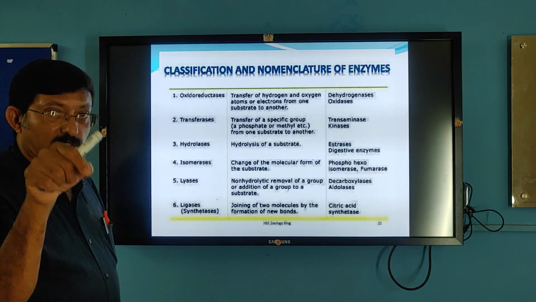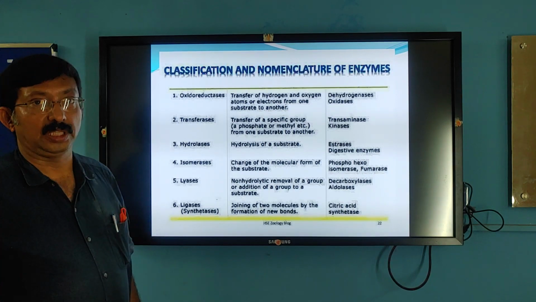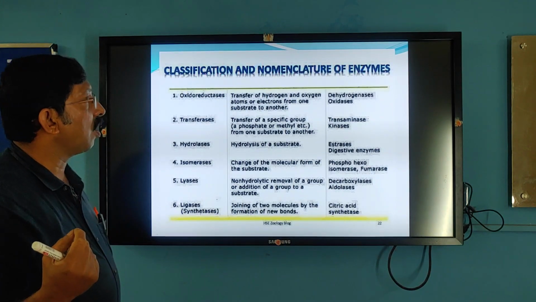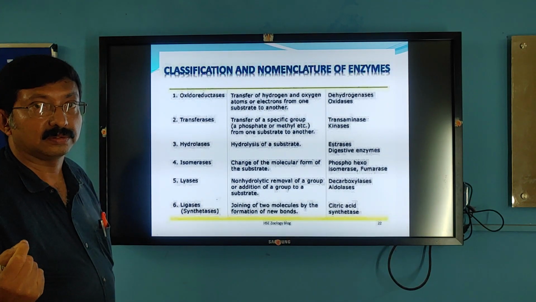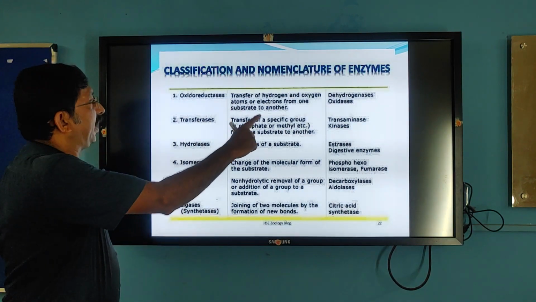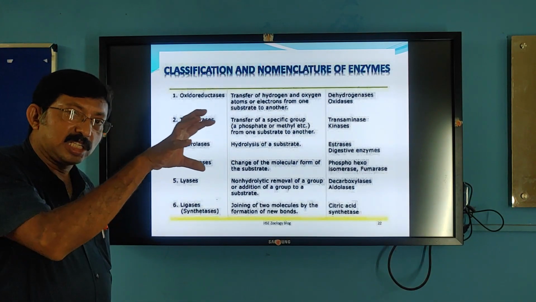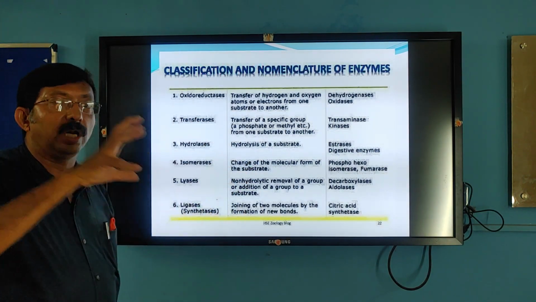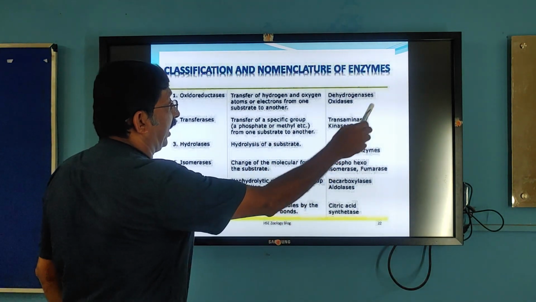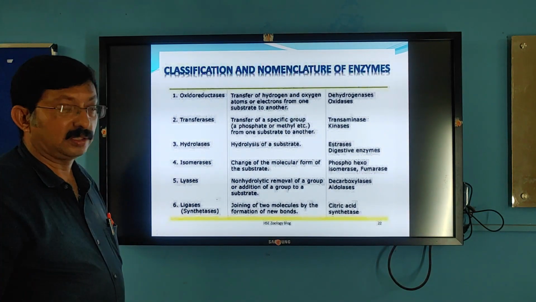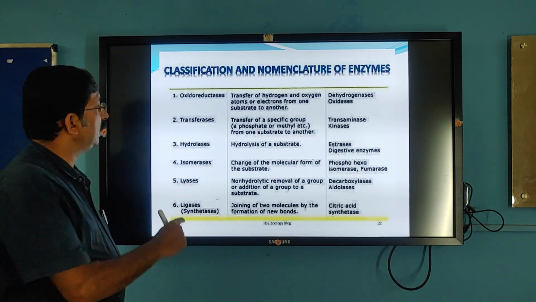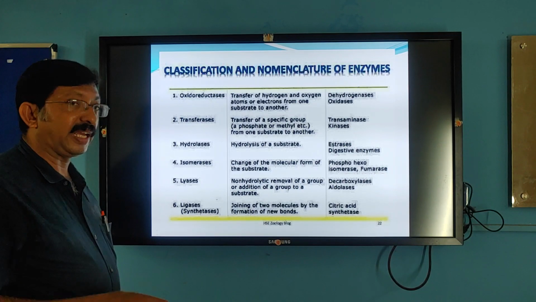Addition of hydrogen is reduction. Removal of hydrogen is oxidation. So they add hydrogen or remove hydrogen. Therefore they are called dehydrogenases or oxidoreductases. Pyruvate dehydrogenase and succinate dehydrogenase come under this group. Then transferases. They transfer one group from one molecule to another molecule. For example, transaminases, kinases, phosphorylases. They are transferases.